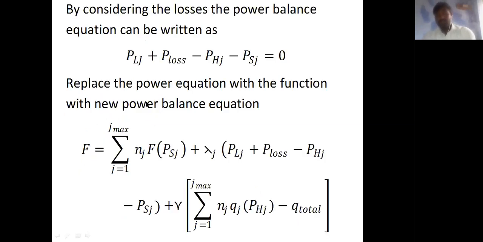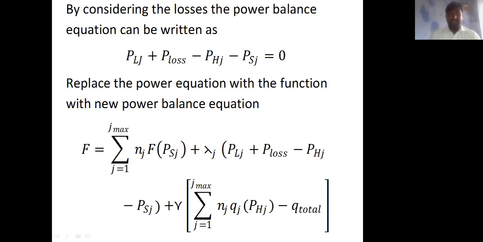So finally, v into nk into dqk by dPhk equals lambda k into dPhk by lambda k. This is the coordination equation for hydropower generation only, considered without losses.